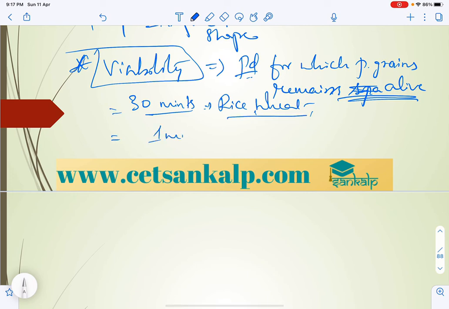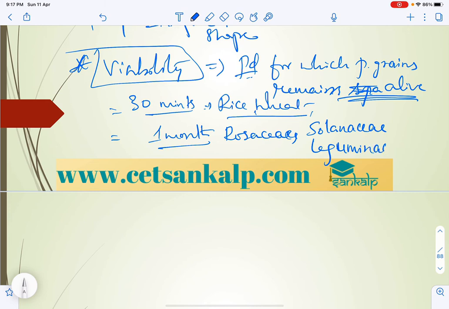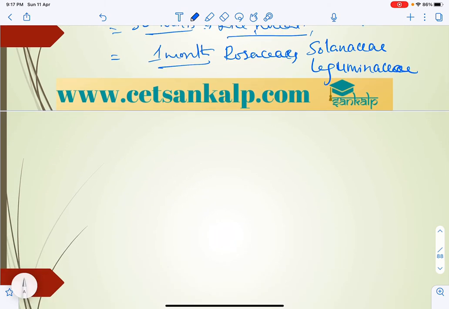Approximately 1 month in Rosaceae, Solanaceae and Leguminaceae, which show 1 month, and some which show years. So when we consider viability, each and every pollen grain won't maintain the same viability.